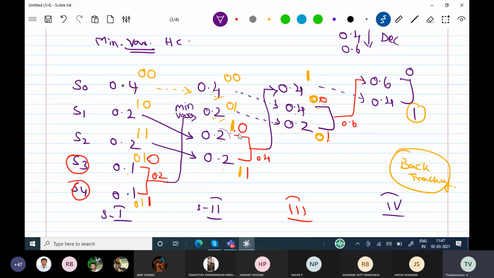So you can say that 10 is the code for this 0.2. Then you take that 0.2 code vector to this first stage as 10, and this is transferred to 1, 1. So the consolidated codes are: 0.4 is 0, 0; 0.2 is 10; 0.2 is 1, 1; 0.1 is 0, 1, 0; 0.1 is 0, 1, 1.